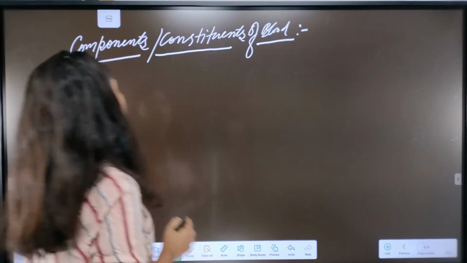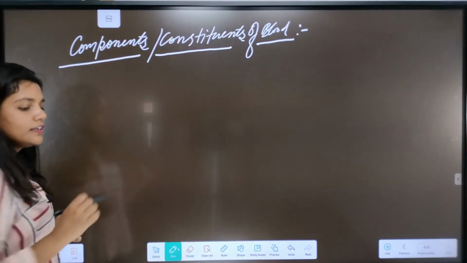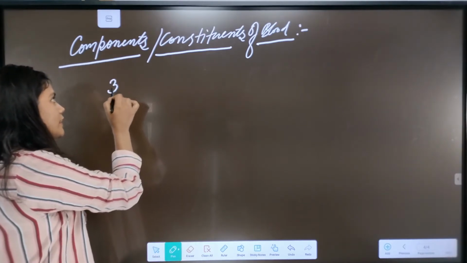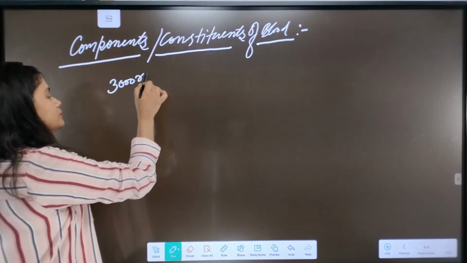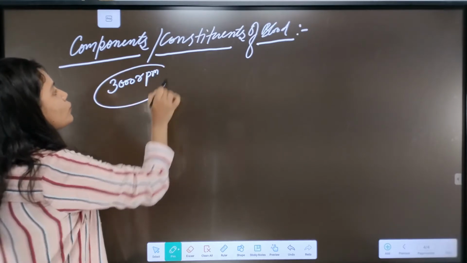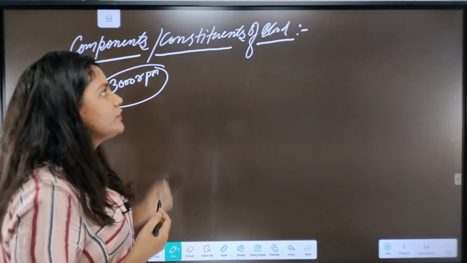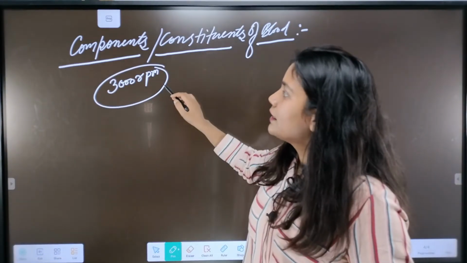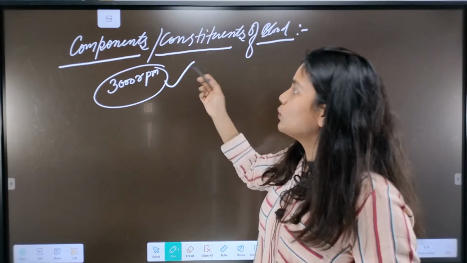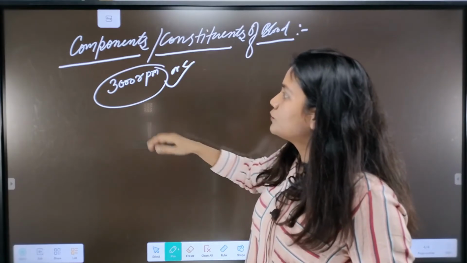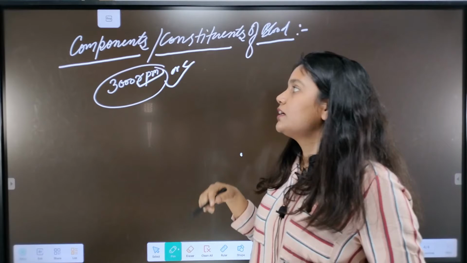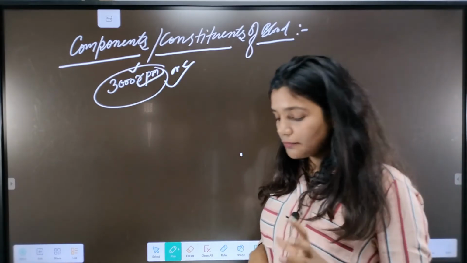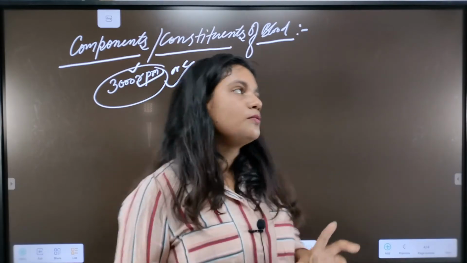We centrifuge it at a very high rotation, at least 3000 rpm or more. So what is rpm? Rotations per minute. This many rotations we have to do in a minute. Then we can study the components of the blood.